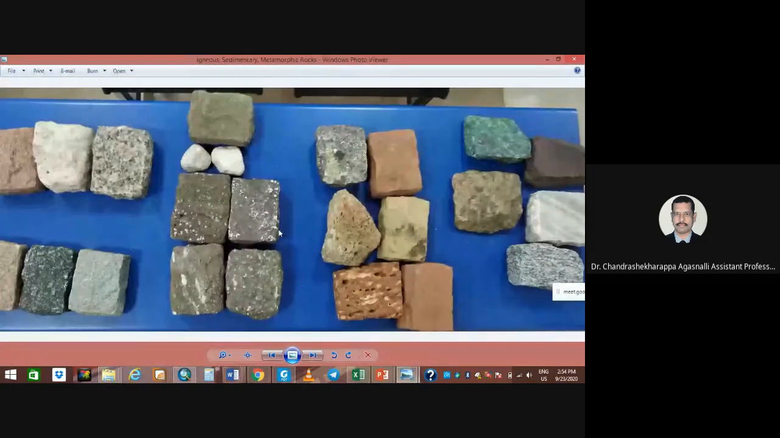So could you please identify which one is the igneous rocks, which one is the sedimentary, which one is the metamorphic rocks? It is just a small quiz. We can conduct it now. Tell me which one is igneous, which one is sedimentary, which one is metamorphic. Quick, you can easily do it. Last week, in the last class only, you have seen these rocks, right?